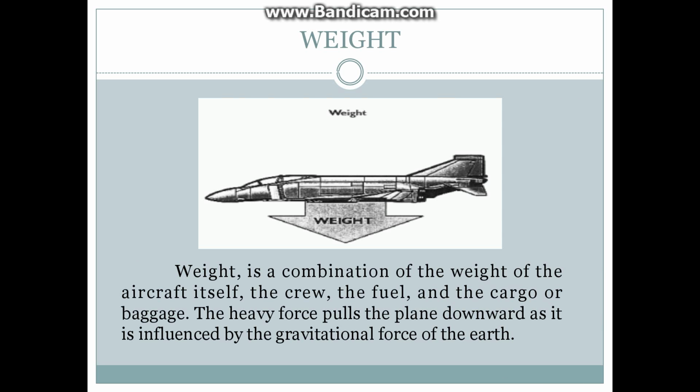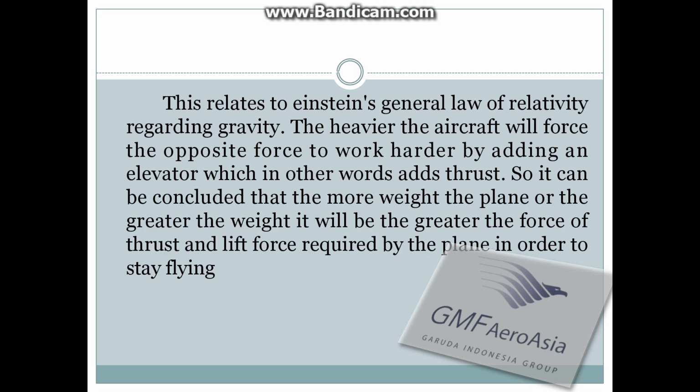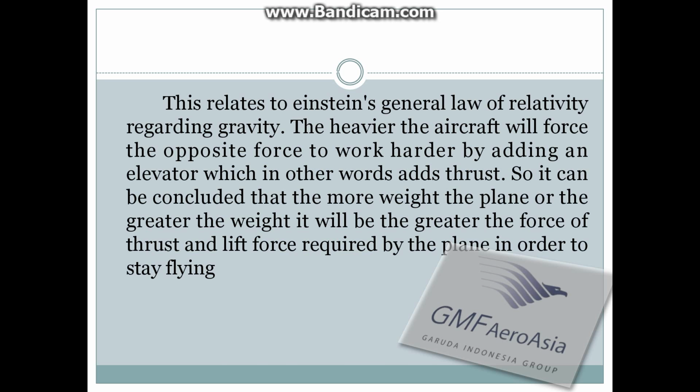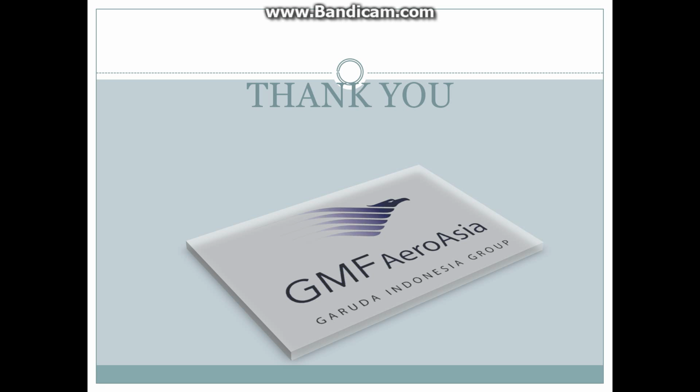The total weight of the aircraft itself is a combination of the weight of the aircraft itself, the crew, the fuel, and the cargo. That's the meaning of the total weight of the aircraft. And if we talk about aircraft, sure we'll talk about stability and then center of gravity. And then about gravity, it relates to Einstein's general law of relativity. Maybe it's done for me.